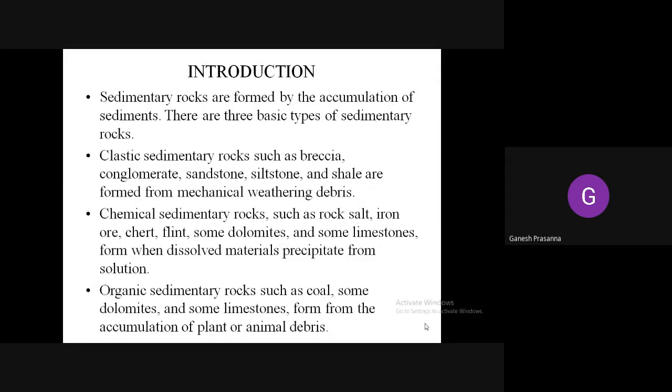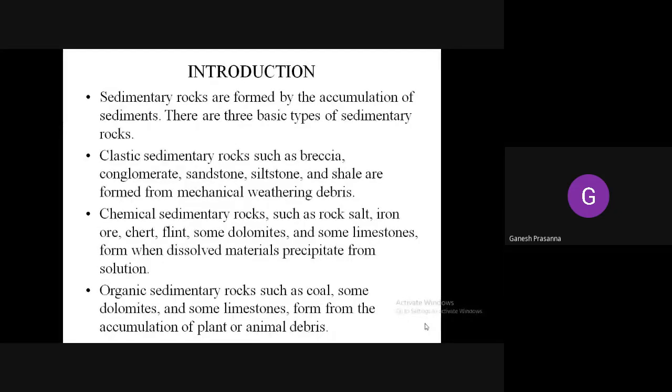Clastic sedimentary rocks are formed from the mechanical weathering of rocks. Next are the chemical sedimentary rocks, such as rock salt, iron ore, chert, flint, dolomites, limestones. These form when dissolved materials precipitate from the solution. There are certain minerals or elements that are dissolved in water. When they precipitate out from the solution, these rocks, the chemical sedimentary rocks, are formed.